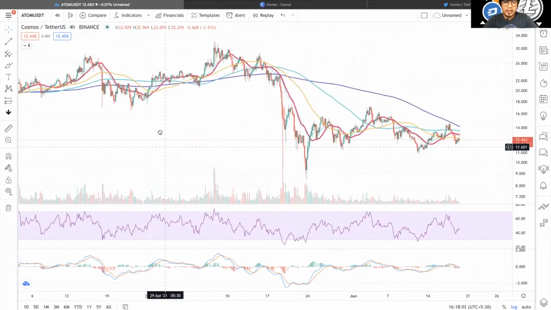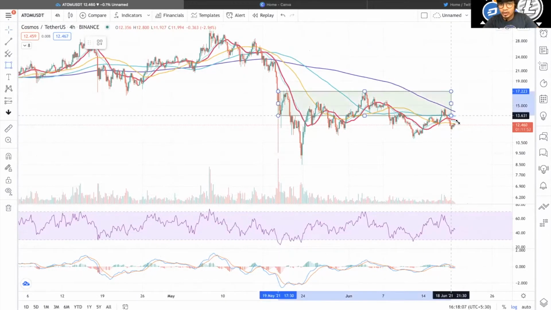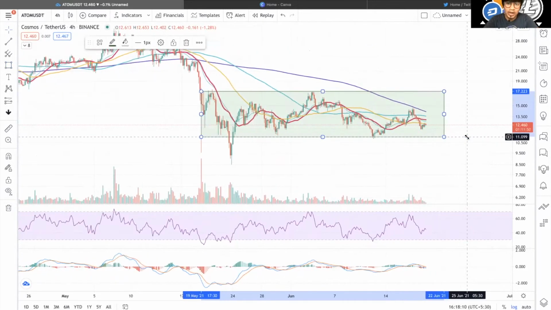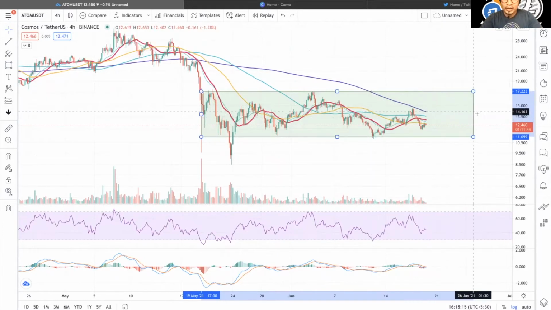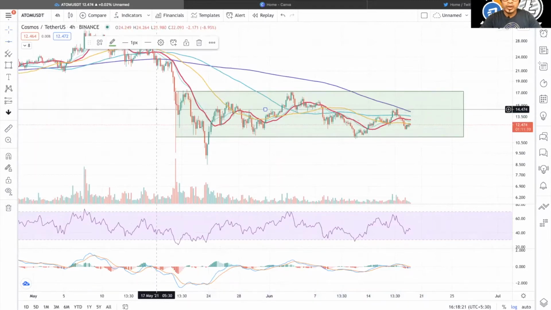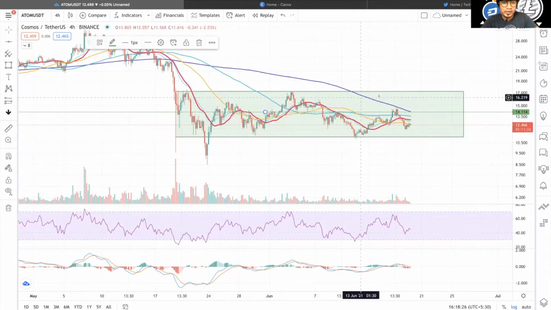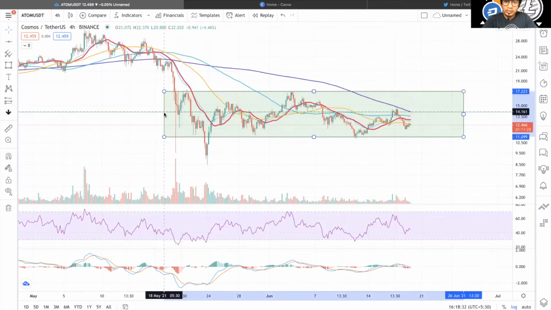As you can see, we are in a consolidation period here in Atom as well, just similar to Bitcoin and other altcoins going on in the market. What's going on here is that we are trading in a range in Atom as well, and we cannot go for big swing trades right at this moment. This is the center level of this tight range-bound construction. A range-bound construction is one in which the price action is moving frequently inside a particular range. Here, it's $11 to $17.